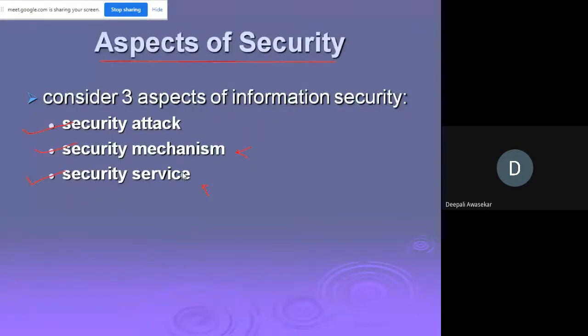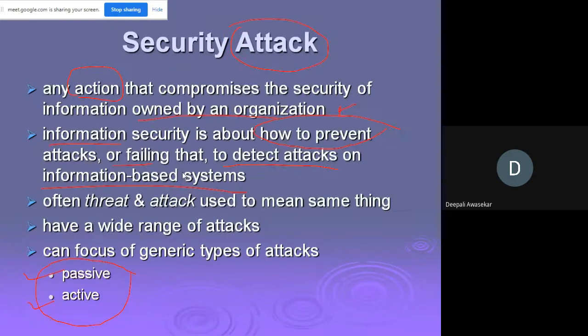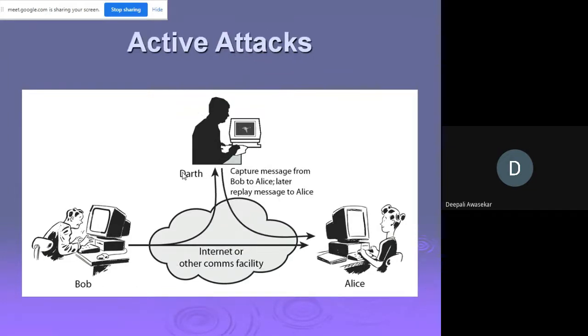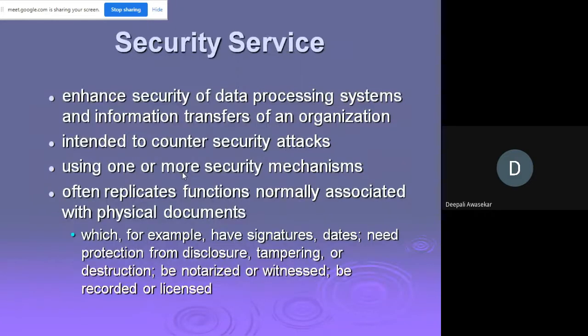Then we have considered three aspects of security, that is security attack, security service, and in today's lecture we will be focusing on security mechanisms. So we have seen the different types of attacks, that is the passive attack and the active attack. In passive attack, we have seen read of message contents, eavesdropping. In active attack, we have seen four major types of attacks, that is capture of message, modification, masquerade, and denial of service.